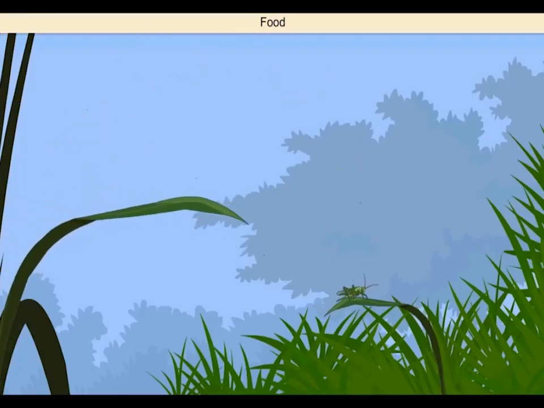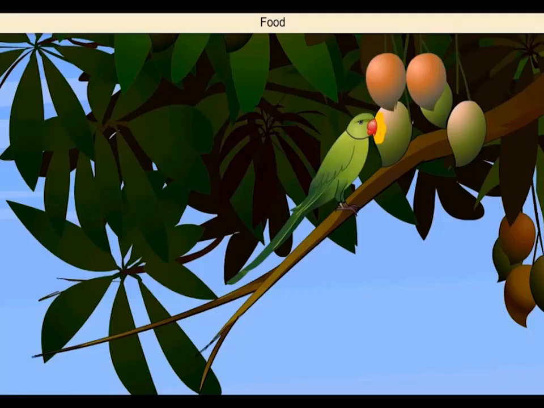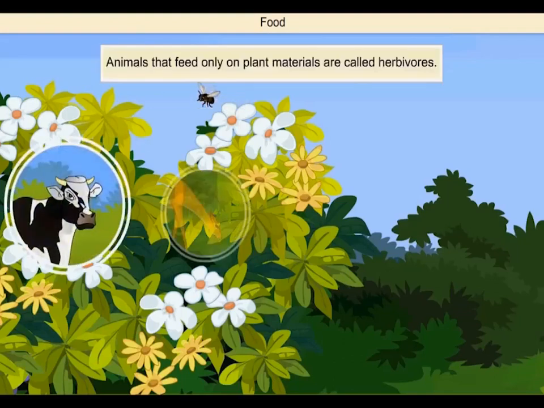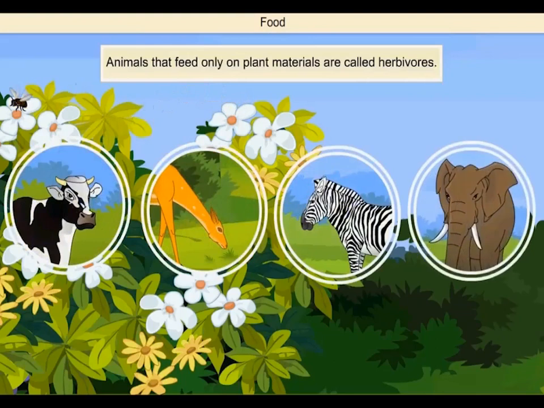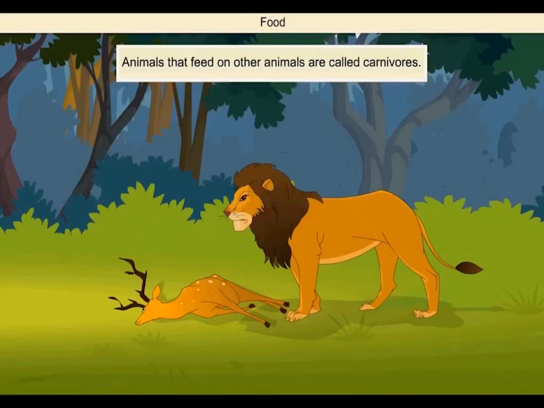Insects like grasshoppers and caterpillars feed on leaves. Birds feed on fruits of plants and bees on nectar. Animals that feed only on plant materials are called herbivores. They directly depend on plants for their food. Carnivorous animals feed on other animals.